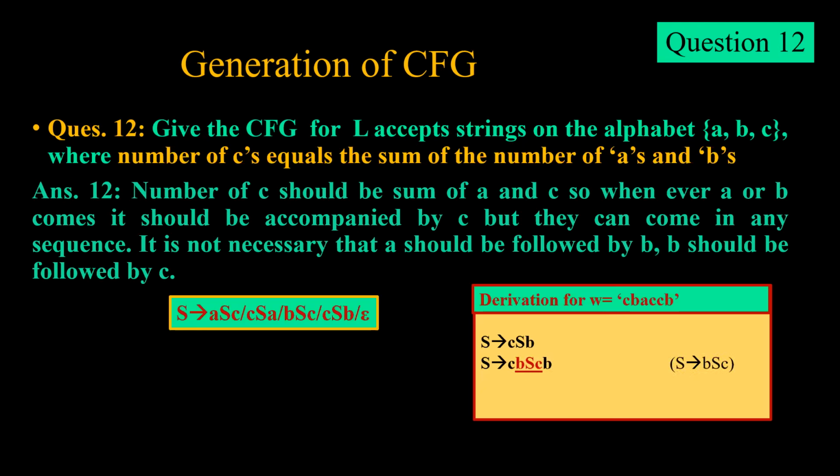But the sequence can be any one. S tends to cSb. Further, this S is replaced with bSc, then it is replaced with aSc, and then when we have S tends to epsilon, we derive the string cbaccb.